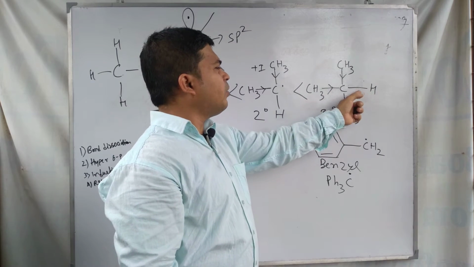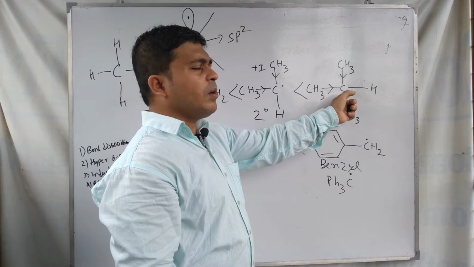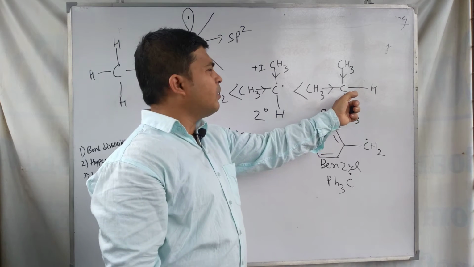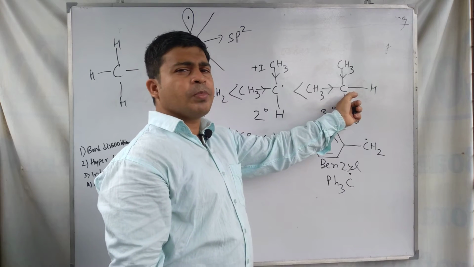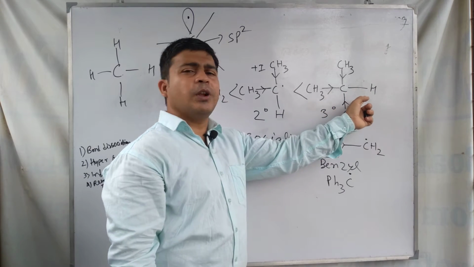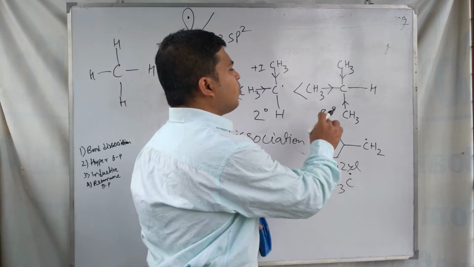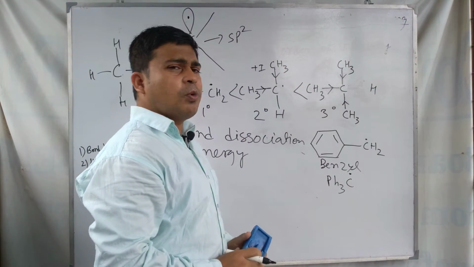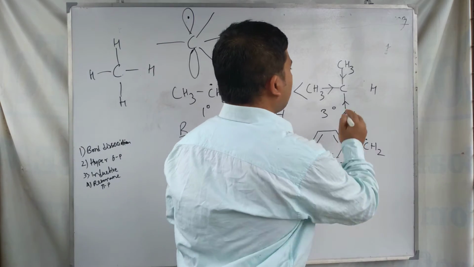For breaking this carbon hydrogen bond, it requires lesser energy to break this bond. So lesser energy required to break this bond means the radical is more stable. This bond can be broken using a lesser amount of energy.